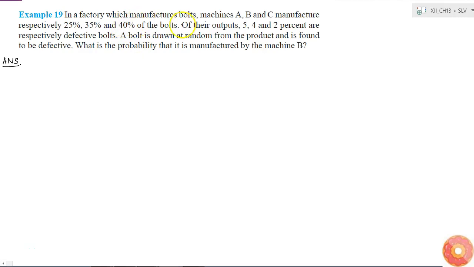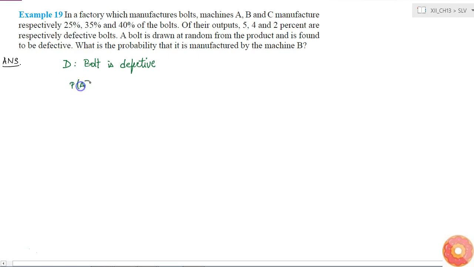Okay, in this question we are given that machines A, B and C manufacture 25%, 35% and 40% of the bolts, and of their outputs 5%, 4% and 2% are respectively defective bolts. So let me call the event D as bolt is defective. Now what is given? A bolt is drawn at random from the product.